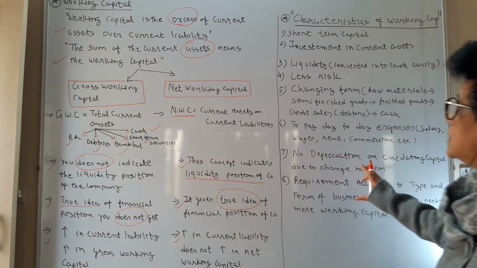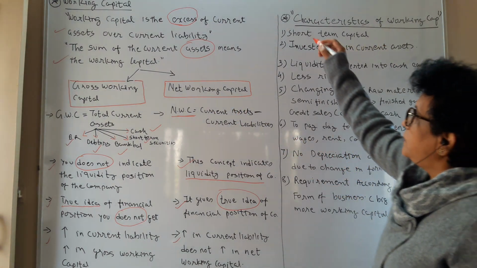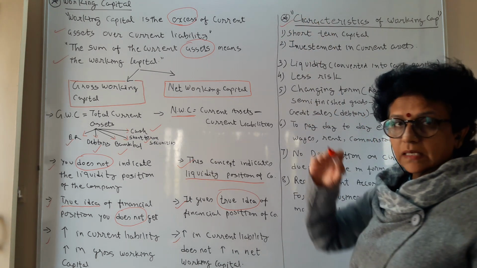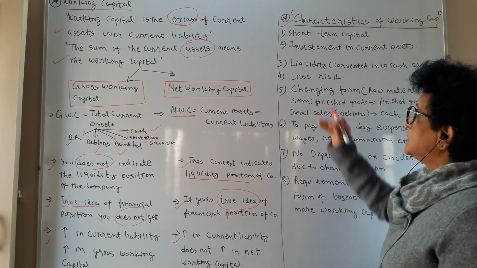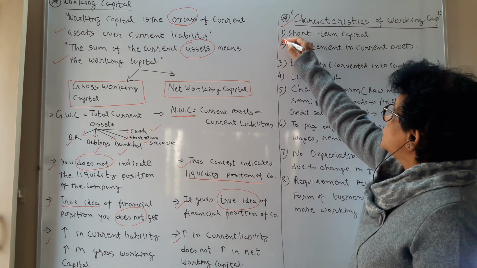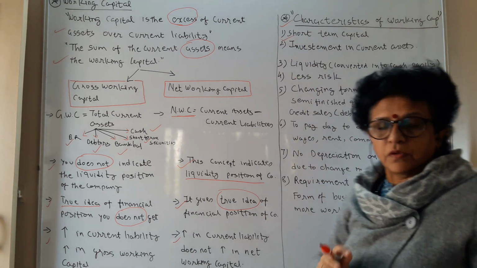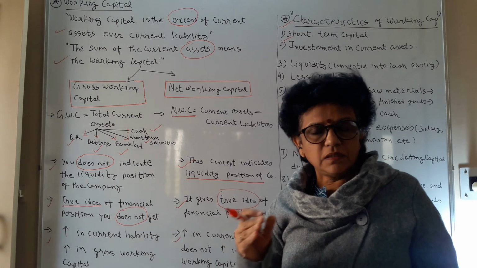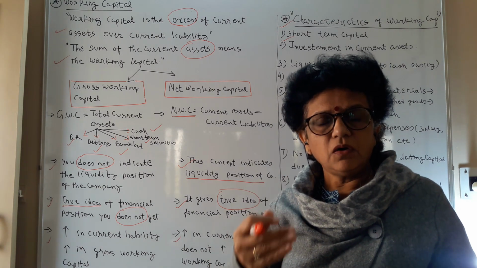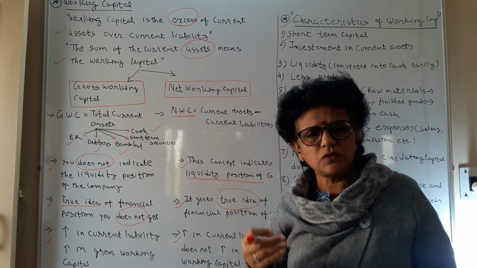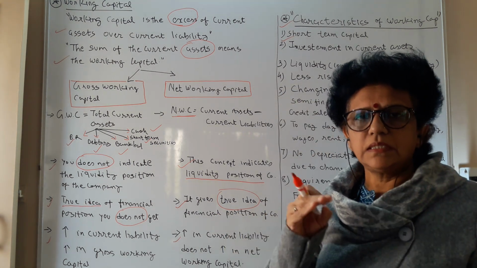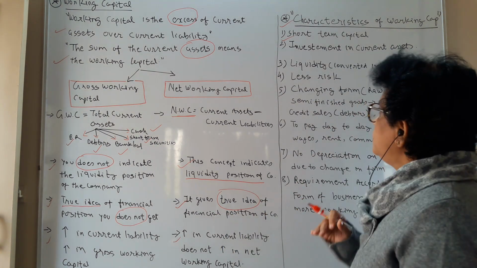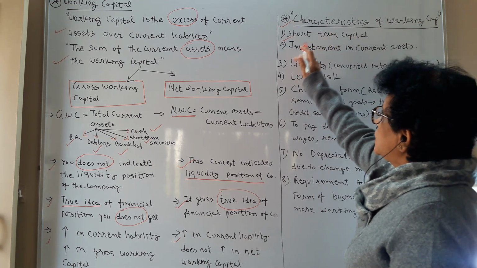Now let us understand the characteristics of working capital. Which are the qualities a working capital possesses? Number one, it is a short-term capital. When we talk about working capital, it is of 1 year or 1.5 years, at most 2 years. Normally working capital is always considered from a 1 year point of view. So it is going to be short term.